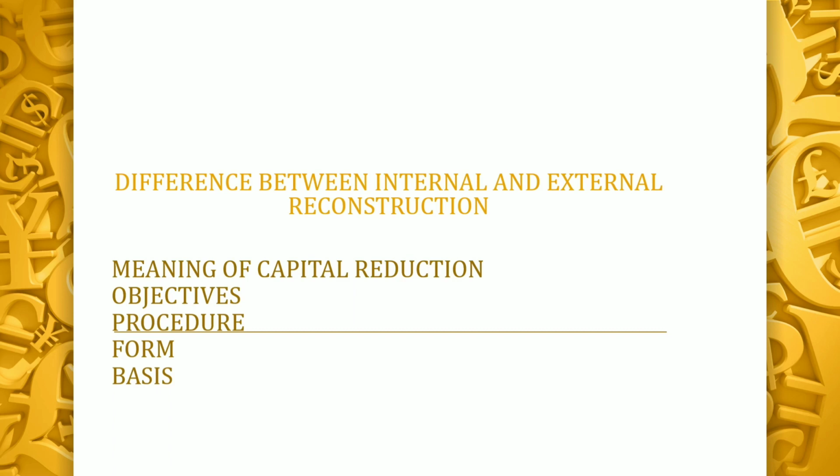Profit and loss account debit balance and fictitious assets must be written off against capital reduction account, even if the question is silent on this point. If the final balance in capital reduction account is debit, it should be transferred to goodwill account. If there is a credit balance, it should be transferred to capital reserve account. An external reconstruction is a type of amalgamation where a newly formed company takes over the business of an existing company.